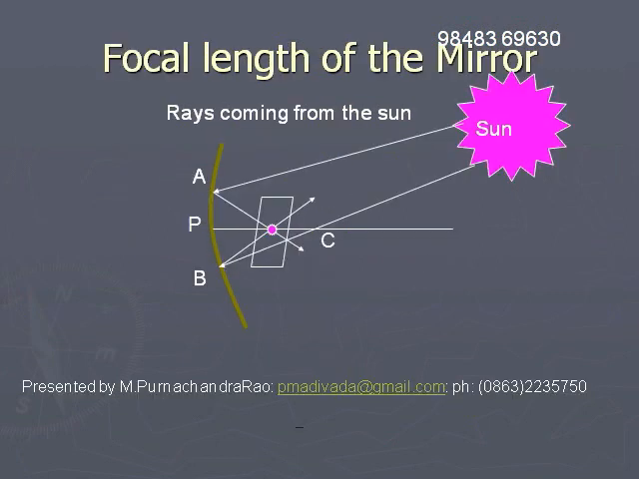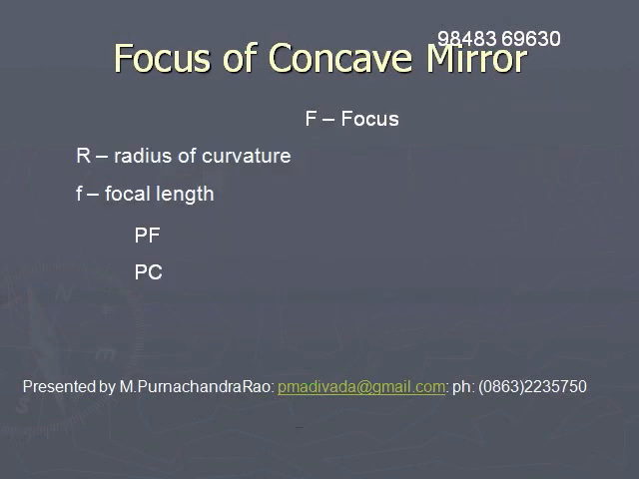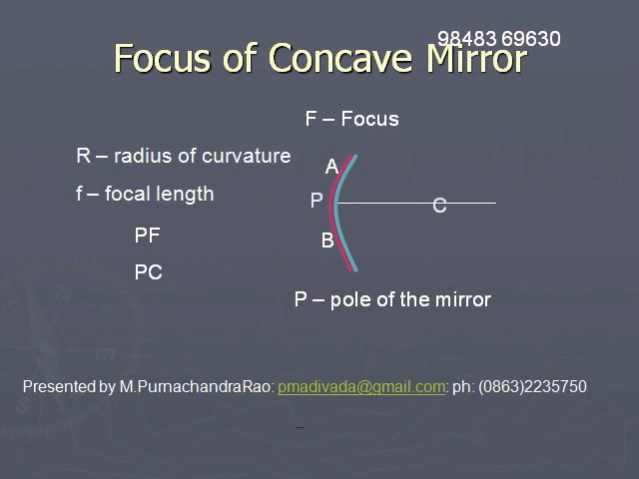The distance of this bright spot from the center of the mirror is called the focal length of the mirror. This is the approximate focal length of the mirror. In the figure, APB is a concave mirror, P is its pole, and PC is the principal axis.